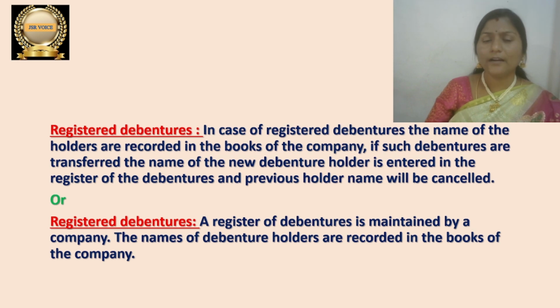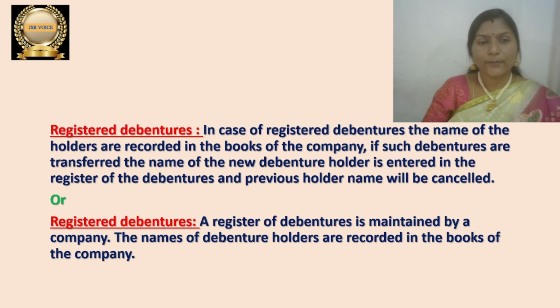Let me read the definition. First one is the definition which is a little bit long, and the one below that is very simple one. You can prefer anything in the examination. So let me read it. In case of registered debentures, the names of the holders are recorded in the books of the company.